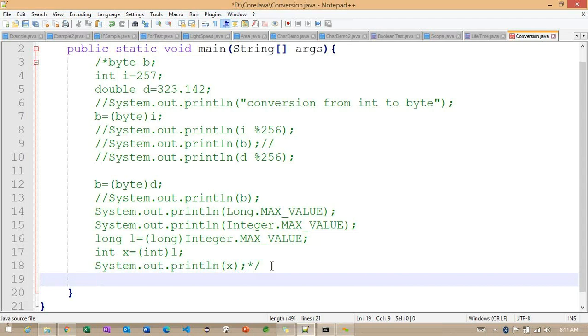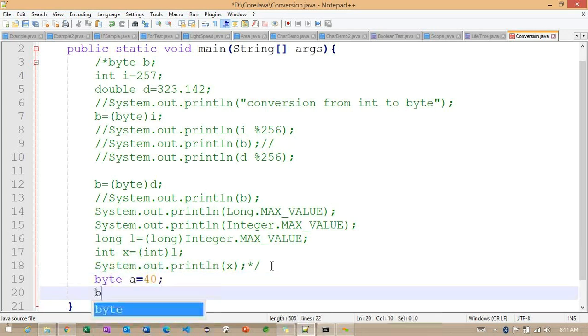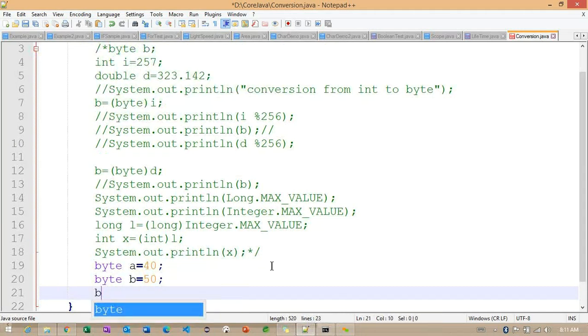I want to check with a simple example here. Now I'm having byte A is equal to 40 and byte B is equal to 50. Byte C is equal to 100.